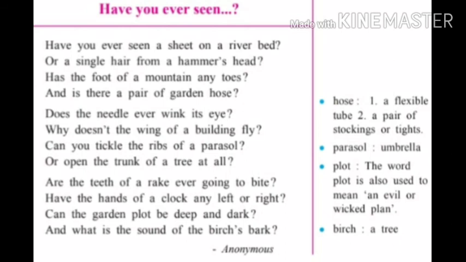He asks if the garden's plot can be deep and dark like a story's plot. The word plot has two meanings. Finally, he questions whether the bark of a birch tree can make a sound like the bark of a dog. The word bark has two meanings, the sound of a dog and the trunk of a tree.